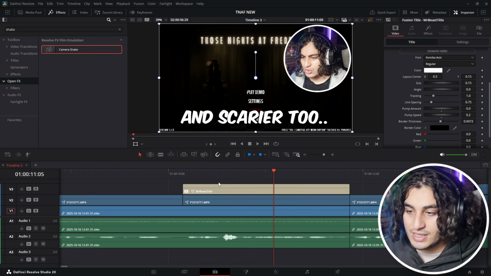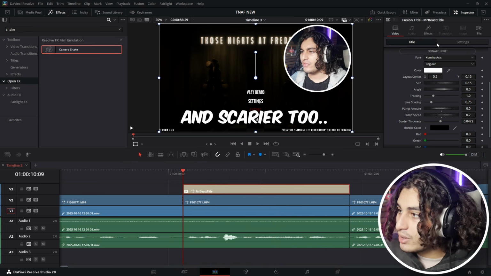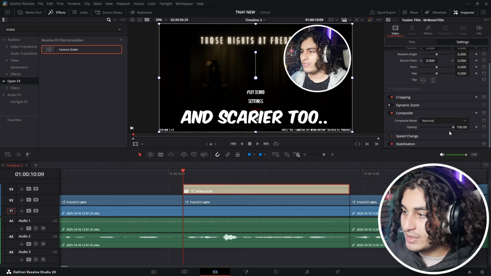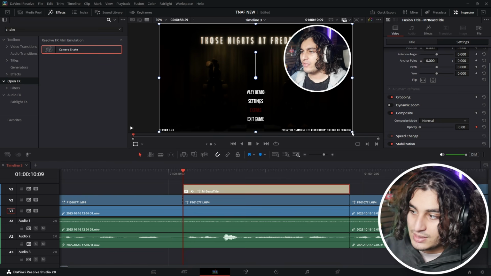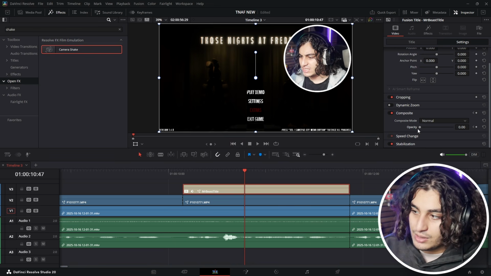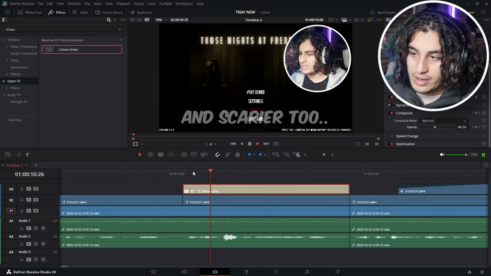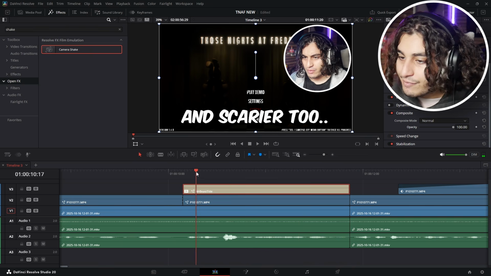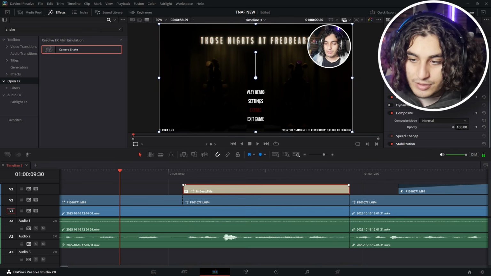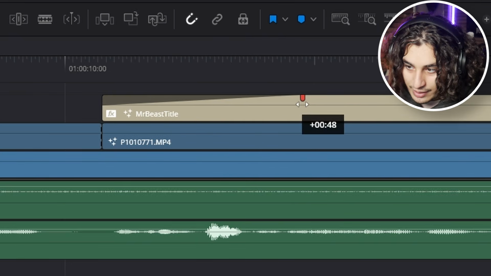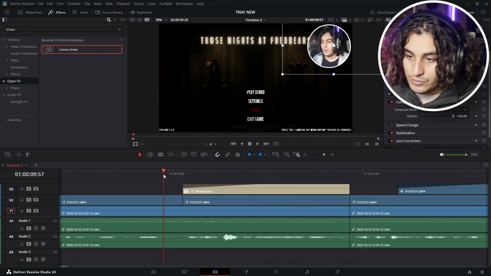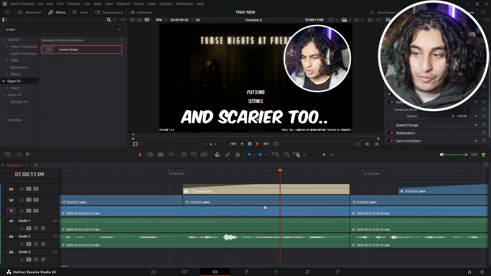If you want to throw opacity into play, it's very simple. You can click on it, go to settings over here, and then change the opacity with keyframes. So you can put a keyframe at the beginning, set it to 0, go to wherever you need to go, bring the opacity all the way up, and then it does that effect. But there is a much simpler way of doing this. All we have to do is hover over to the corner. We're gonna see this white mark over here. Just drag like that. That literally is the opacity right there. You can see the fade. This is very simple, guys.